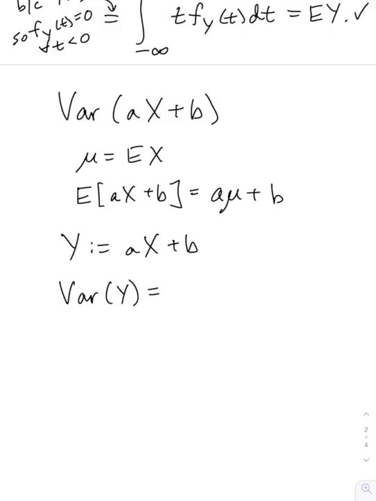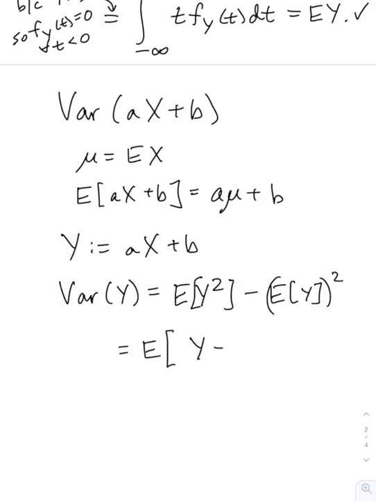On the one hand, there was the formula that said that it's the expected value of y squared minus the expected value of y, squared. That's one formula that you can use. The other is the definition that says it's the expected value of y minus the expected value of y, whole thing squared. So let's use that second one.